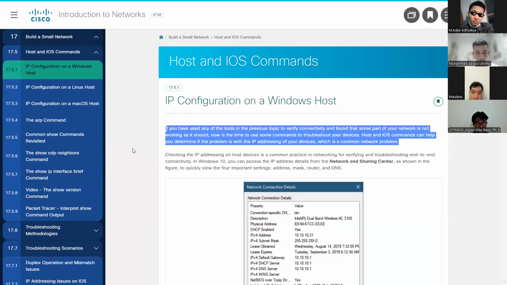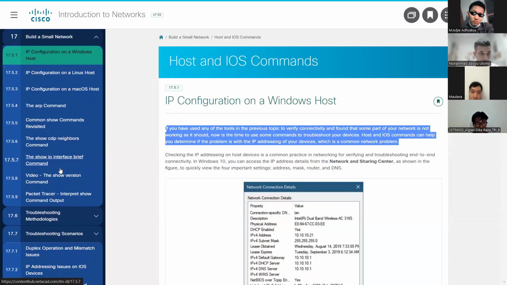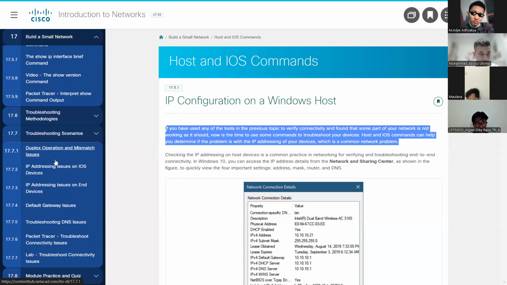If you have used any of these tools from the previous topic and they indicate that some part of the network is not working, as shown.